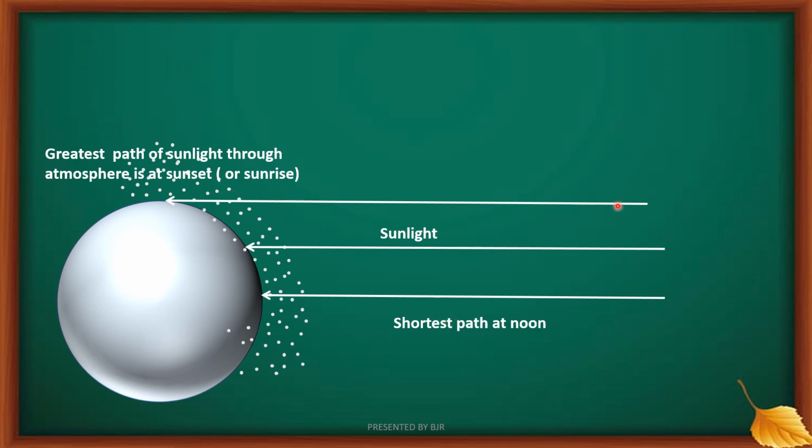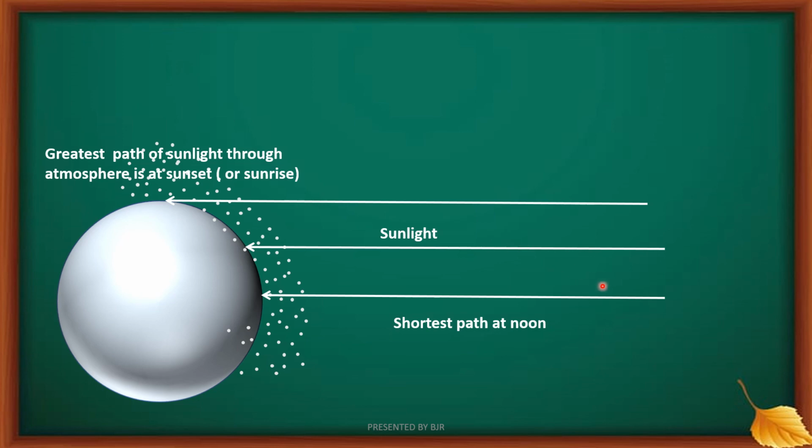That means light has to travel longer and longer distances during the sunset and sunrise, and the scattering centers, that is the molecules having the size of the wavelength of red color light, are very less in the atmosphere. That's why red color light will suffer less in scattering.